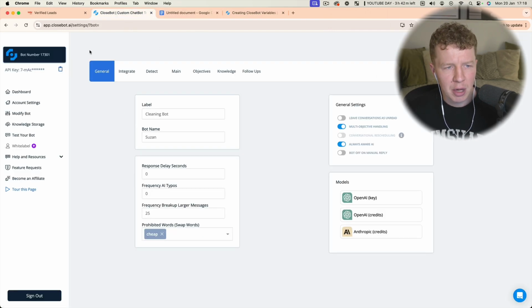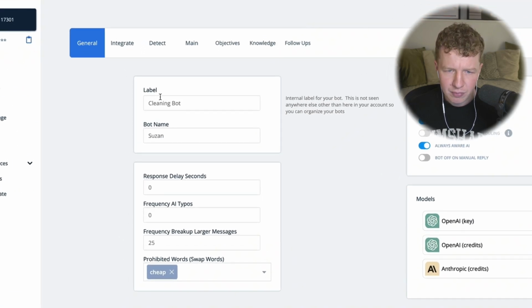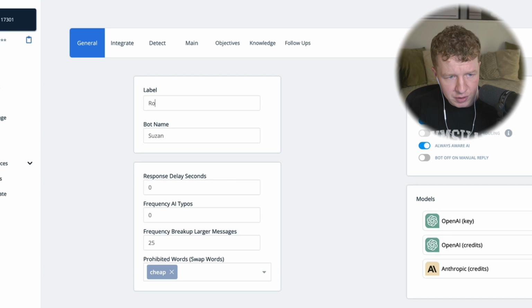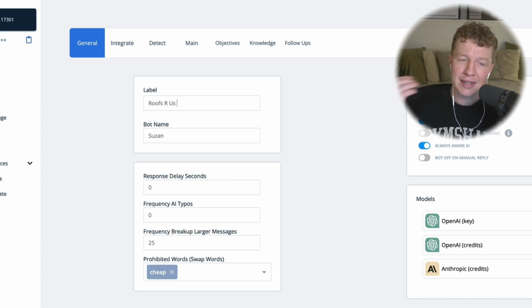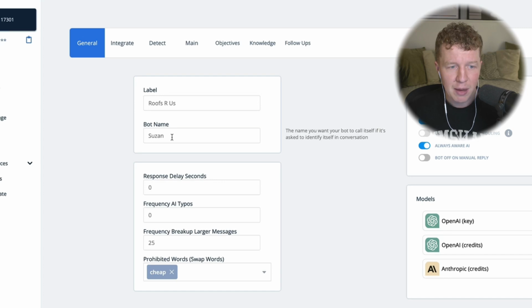What we're now going to do is come into our bot and click on general. This is where we can give our bot a name. This is purely for your own benefit. So I'm going to call this Roofs R Us. Now, you could obviously name this generic roofing bot if you planned on integrating this with multiple sub accounts.